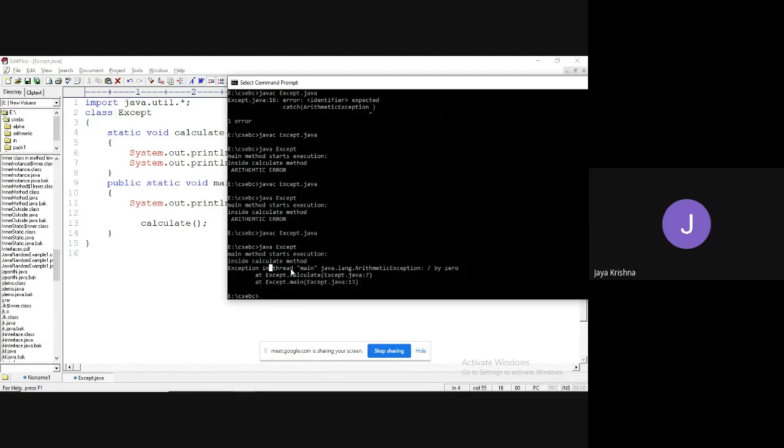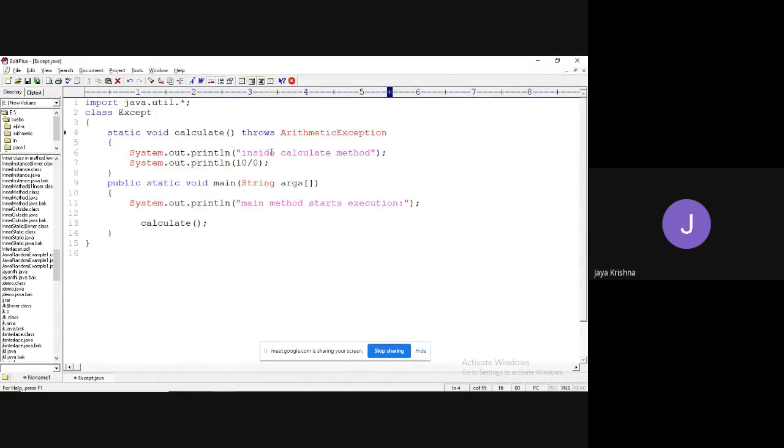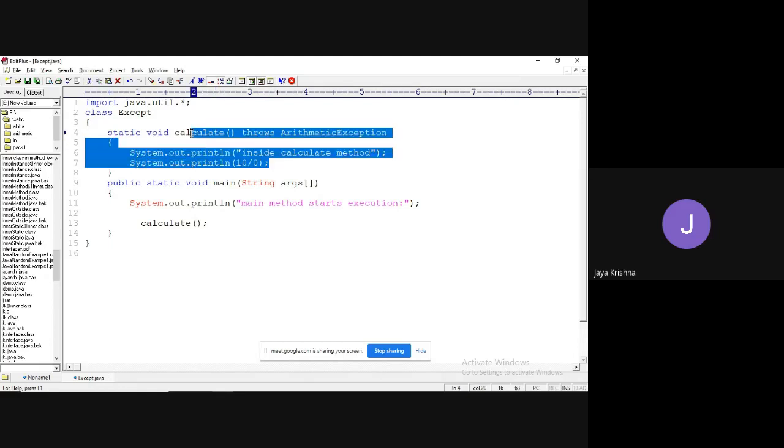What happened? Exception in Java.lang.ArithmeticException, division by zero, right? So what kind of exception is this? A system defined error message. Observe, once again, what is the meaning of this? At line number 7, I got an arithmetic exception. So there is a chance of an arithmetic exception occurring at line number 7, so in this block I am going to get an arithmetic exception error.